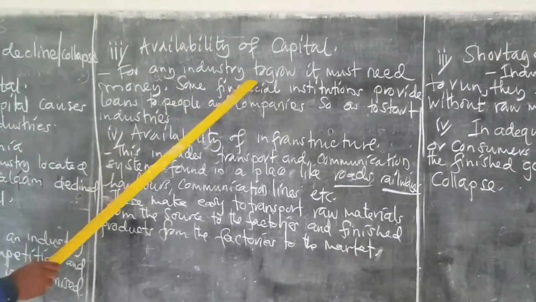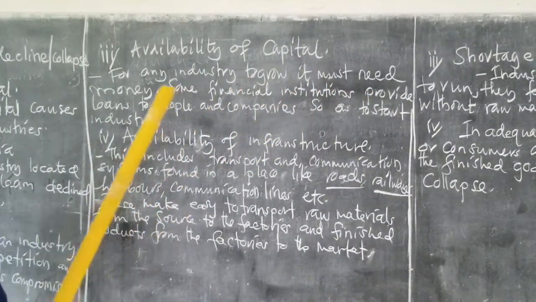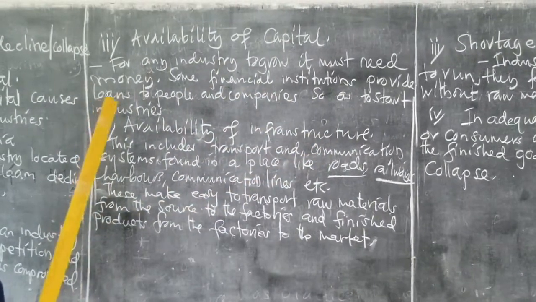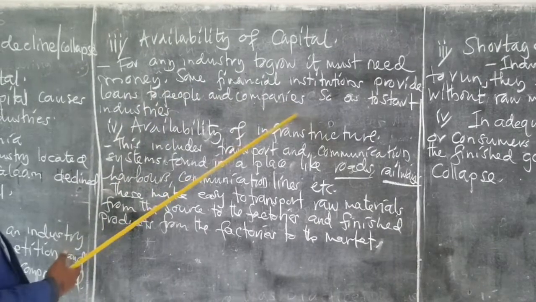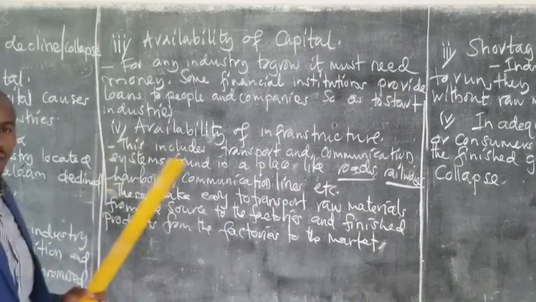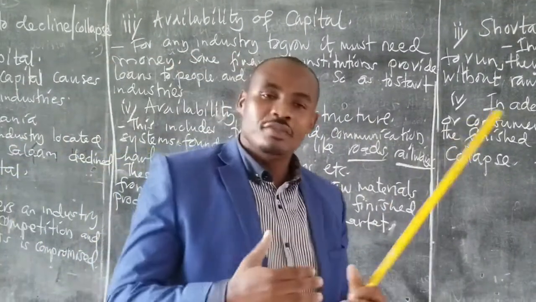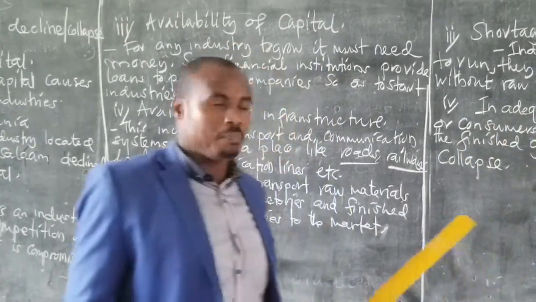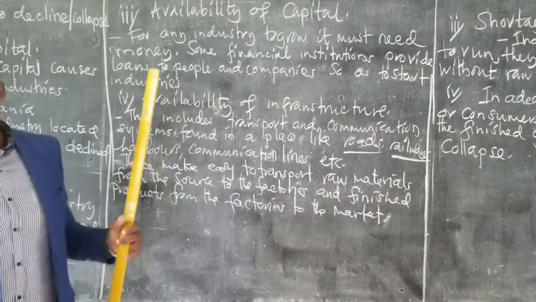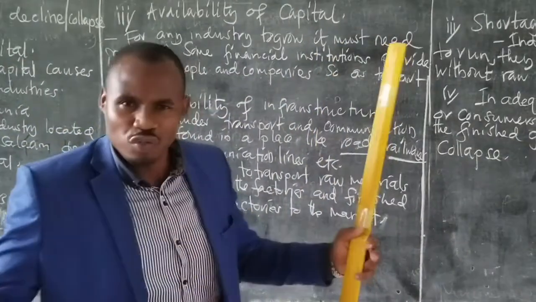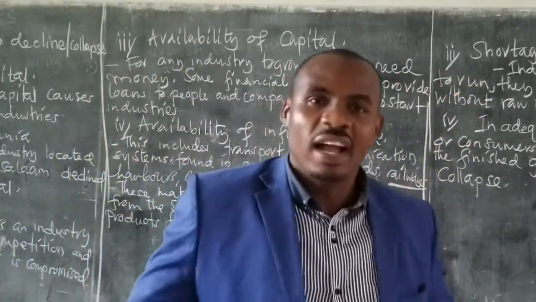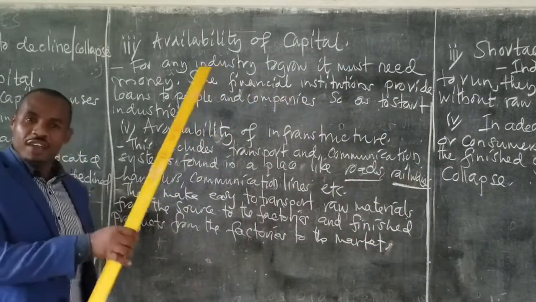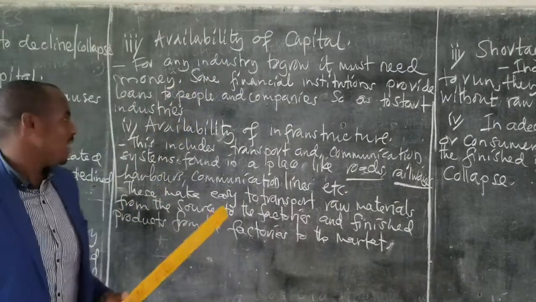Another factor, availability of capital. For any industry to grow, it must need money. Some financial institutions provide loans to people and companies so as to start industries. So capital is very, very crucial for the establishment of industries. Money can be used either to buy tools or to pay the workers, whatever the case. That's why capital is also very, very important for the growth of industries.